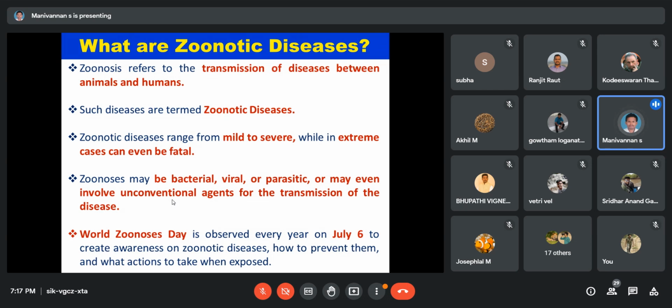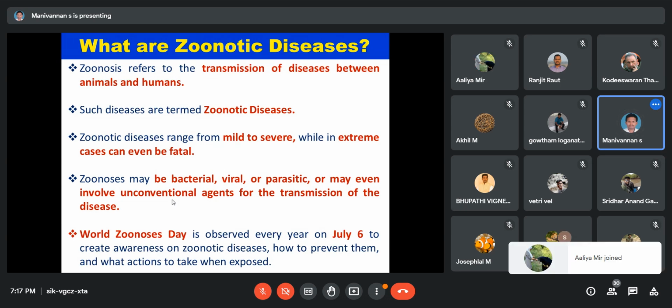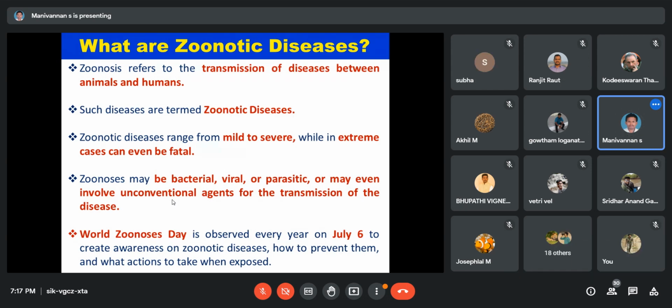Zoonotic diseases range from mild to severe, sometimes fatal. These zoonotic diseases are spread by bacteria, viruses, and some parasitic organisms. Every year, July 6th is observed and celebrated as World Zoonosis Day. The motto of Zoonosis Day is to create awareness of zoonotic diseases and how to prevent them.